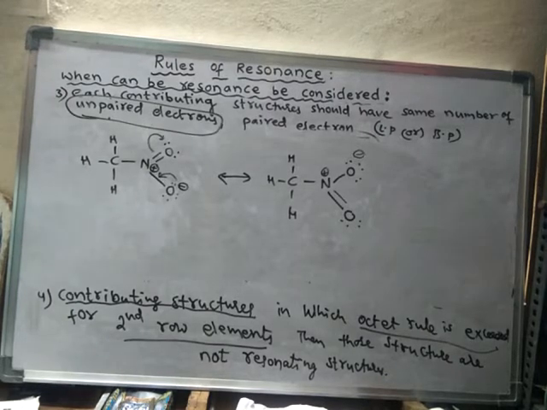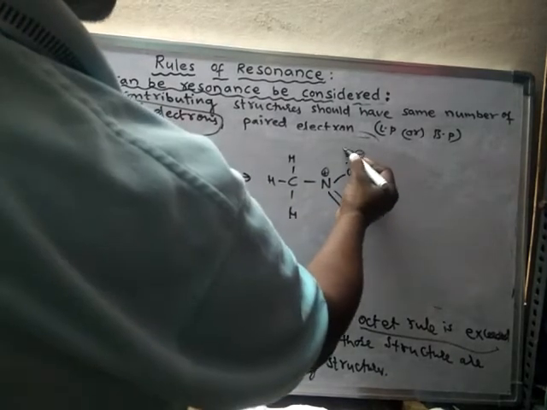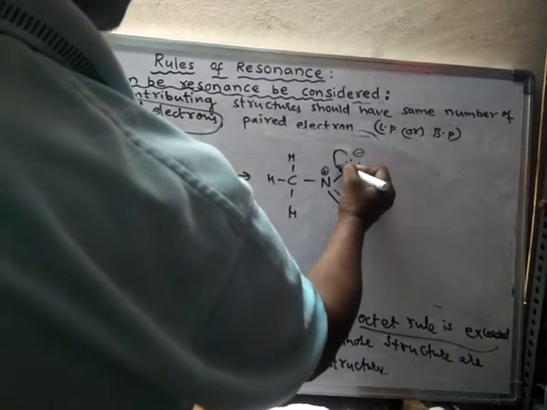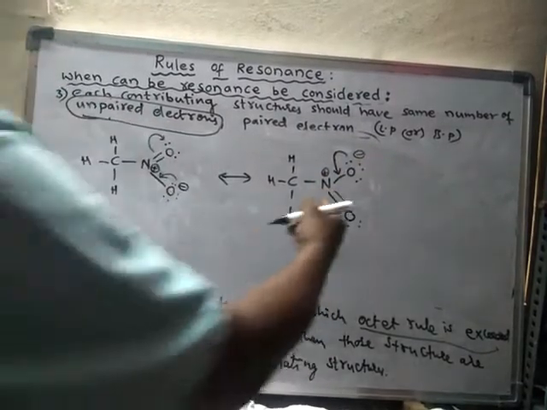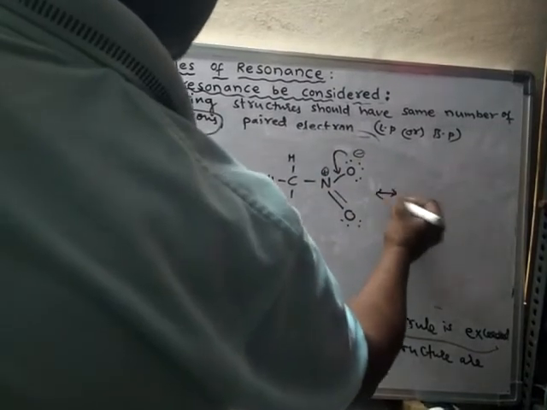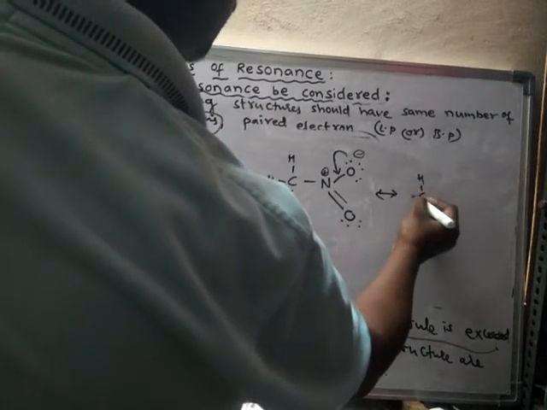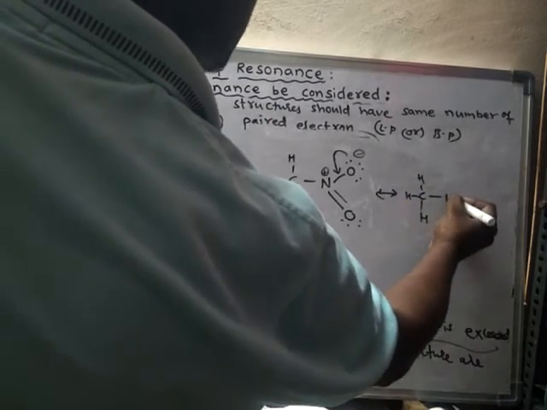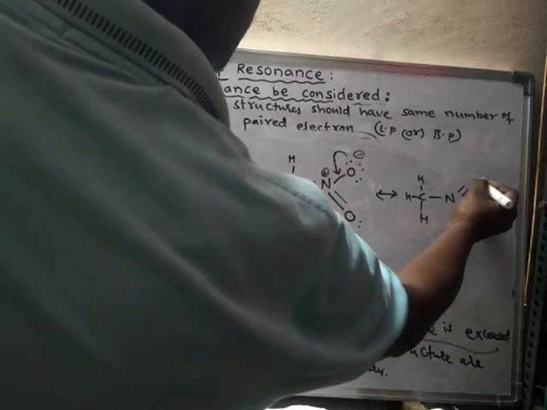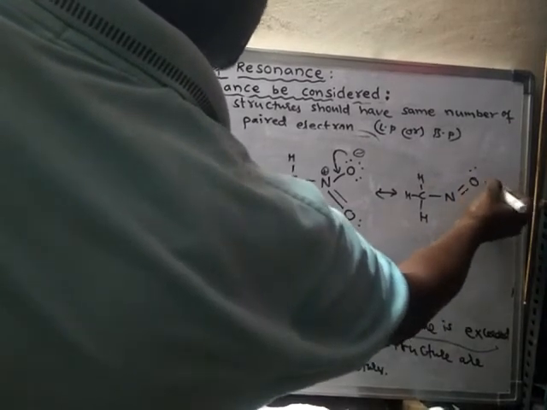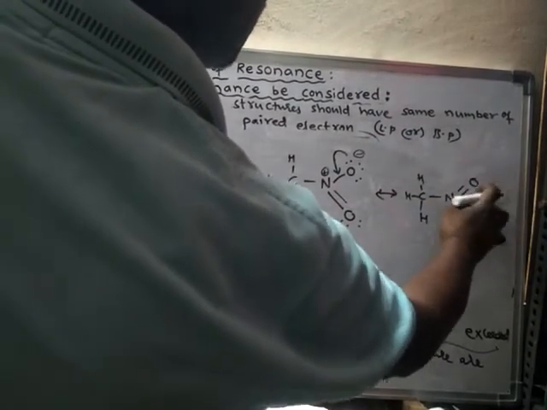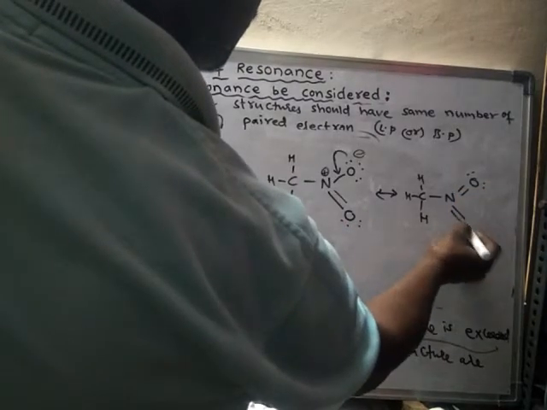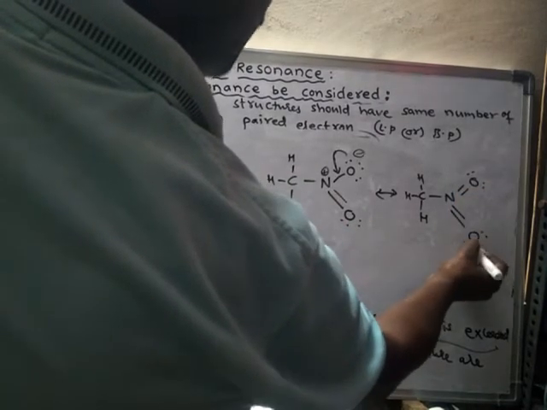And suppose this pair of electrons shifts here, to form a structure like this, a double bond with oxygen with 2 lone pairs, and here a double bond with oxygen having 2 lone pairs.